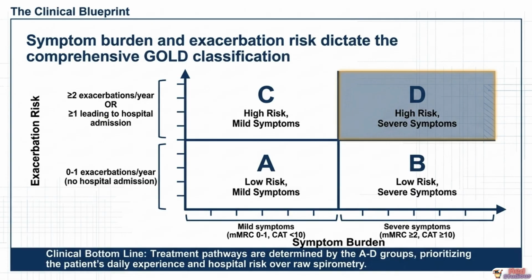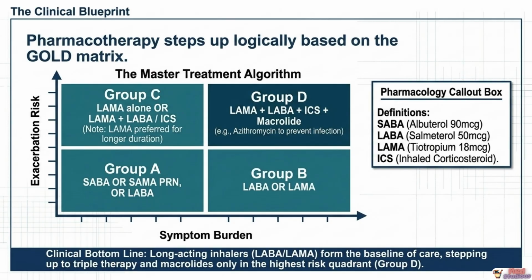This A to D classification is what drives the treatment algorithm. It prioritizes the patient's daily lived experience and their hospital risk over raw spirometry numbers alone, a fundamentally patient-centered approach. Now that you can classify any COPD patient into a group, the pharmacological treatment algorithm maps directly onto that classification in a logical, stepwise fashion.